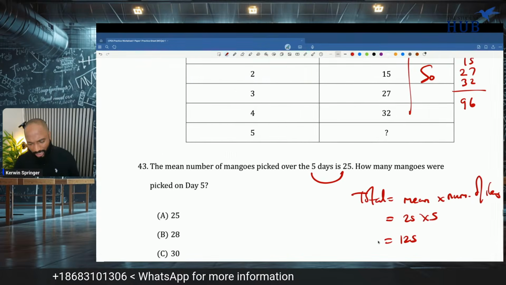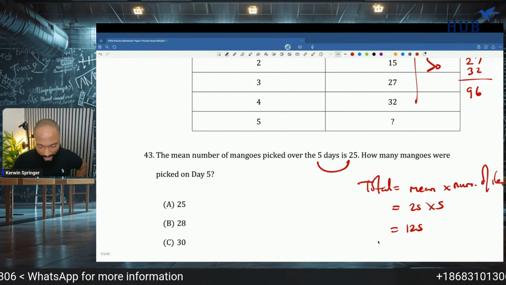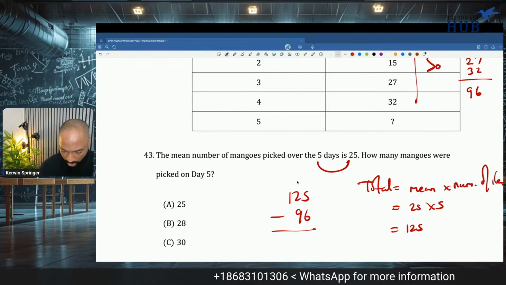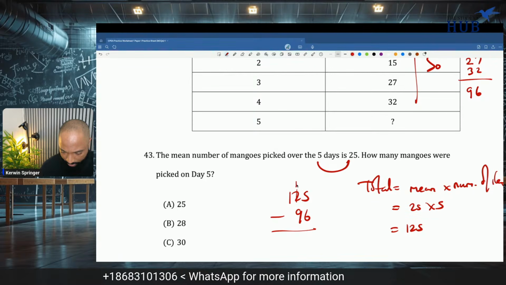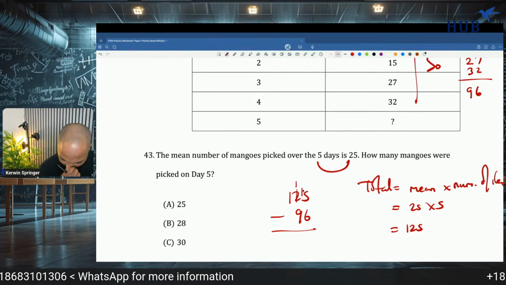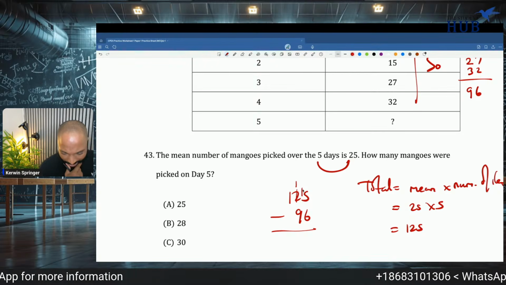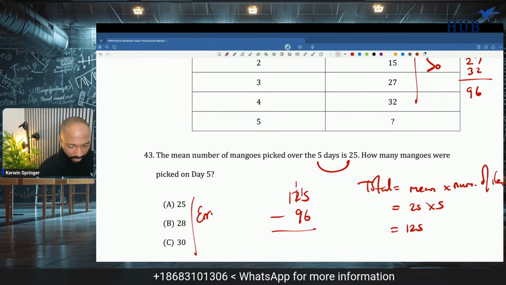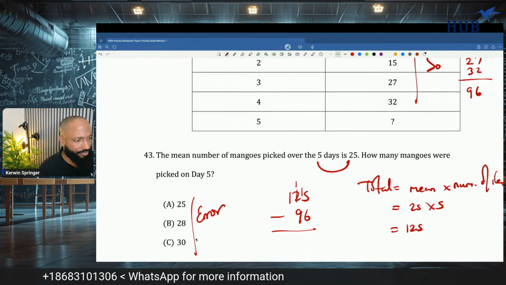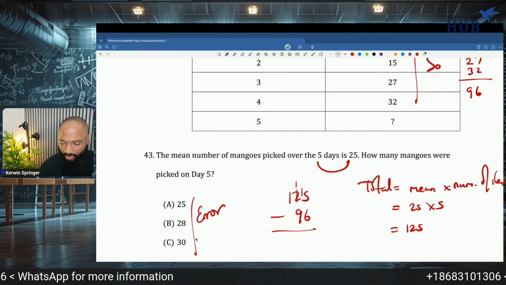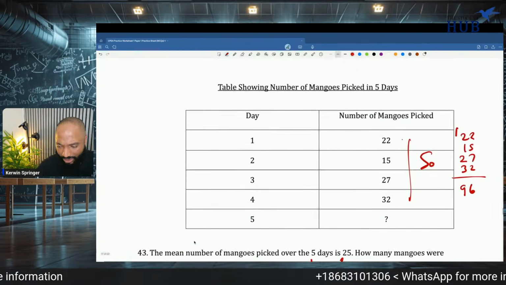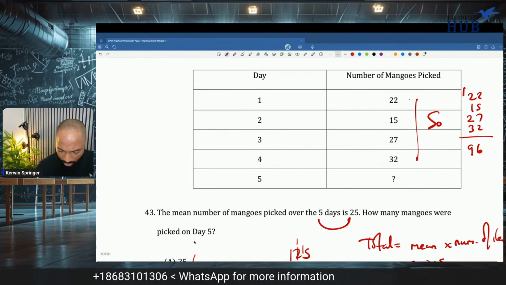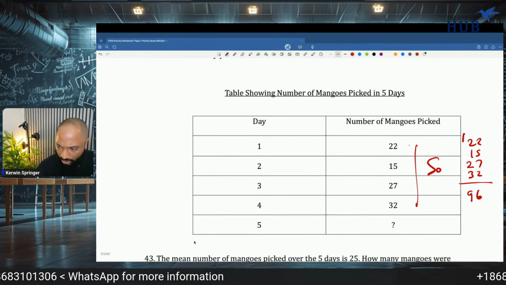Okay, so I have the total as 125 and so far as 96. So 125 minus 96 is how much? I'm not getting an answer. Is there an error in the question? Somebody says 125 minus 96. Well, it could, but it doesn't have an answer. How many mangoes were picked on day 5? Am I missing something?